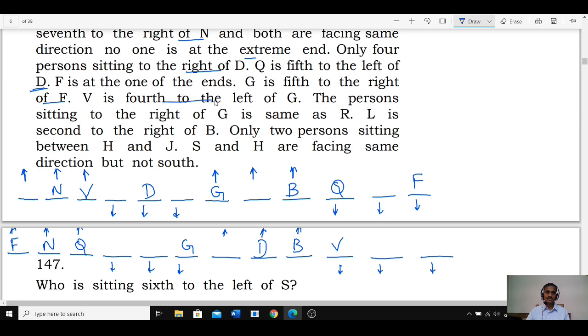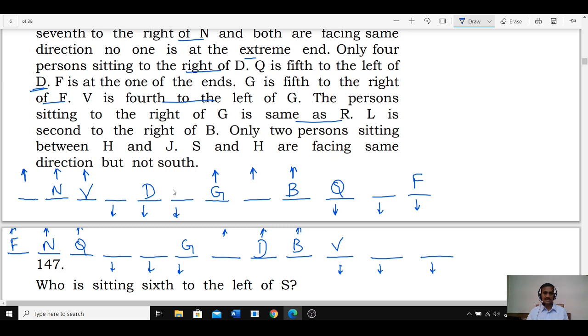And V is fourth to the left of Z, and the person sitting to the right of G is same as R. The person sitting to the right of G is same as the right of R. Who is on the right hand side of R and of G? Five. So now R has five persons on the right hand side; where is R?